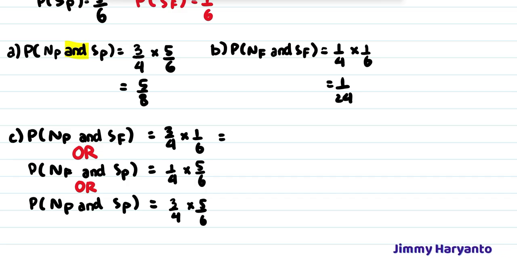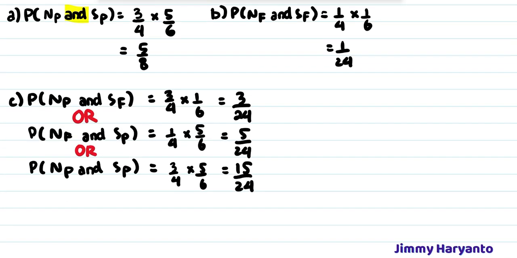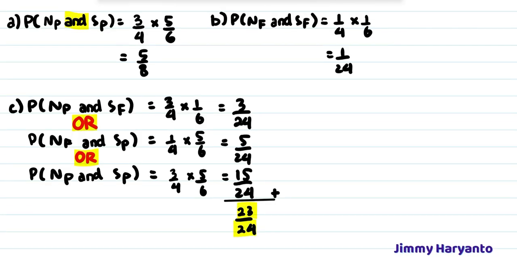Okay, let's calculate this. We'll have 3/24 right here, and then this one is 5/24, and then this one is 15/24. And we have "or" after that. Or means addition. That means after you multiply them, you have to add them all together. 3 plus 5 is 8, plus 15 is 23 out of 24. So the final answer is 23/24.